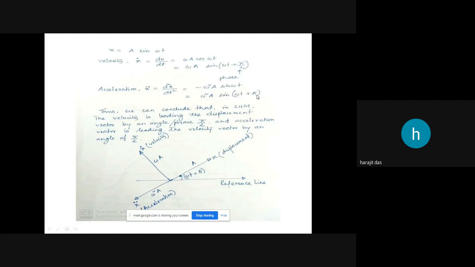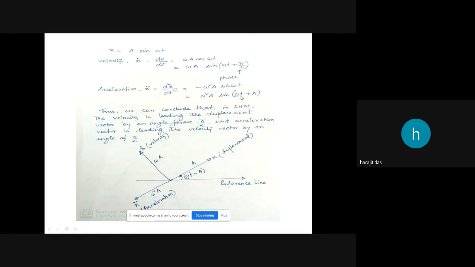So what can you conclude? From these equations, the velocity vector is leading the displacement vector by a phase angle of pi by 2, and the acceleration vector is leading the velocity vector by an angle of pi by 2.